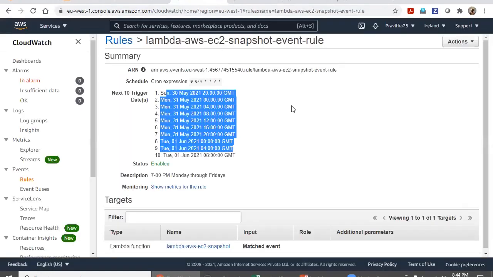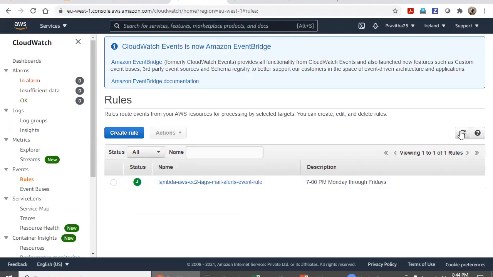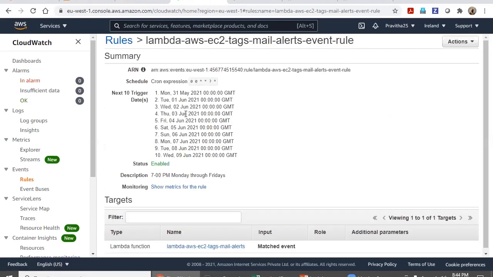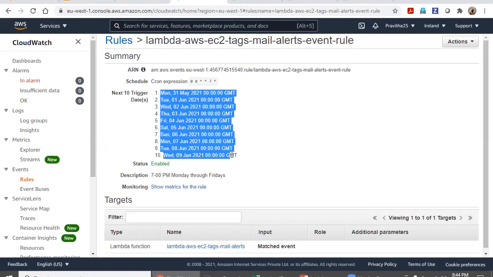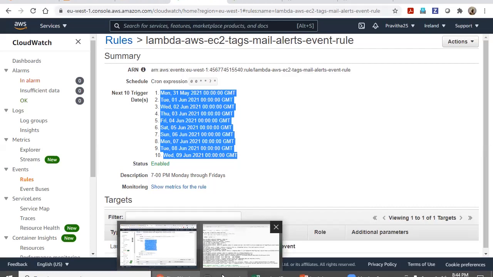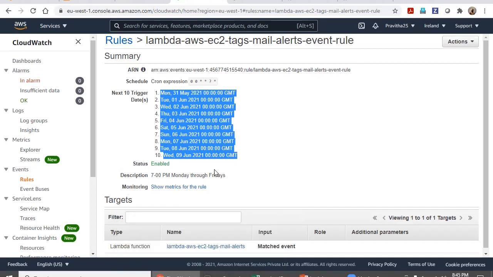In CloudWatch, I am going to rules. This is the previous POC. See, the mail tag rule also got created. If you want, as I said, here also you can change the schedule, and you can go to the tag variable file and change it there also. Now it will always look for this tag, the prod-server tag. If there are no servers having the specified tag, you will automatically get the alerts.